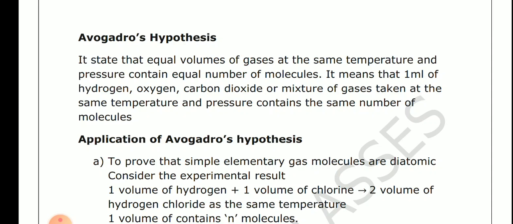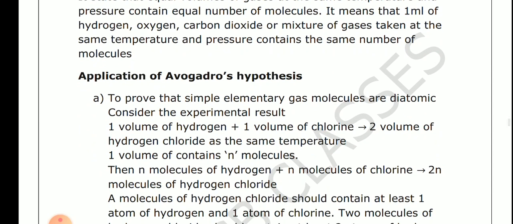To prove that simple elementary gas molecules are diatomic, consider this experimental result: 1 volume of hydrogen reacts with 1 volume of chlorine to form 2 volumes of hydrogen chloride. Okay.